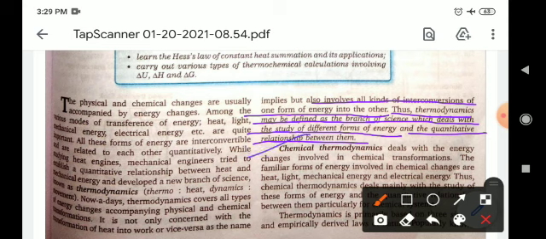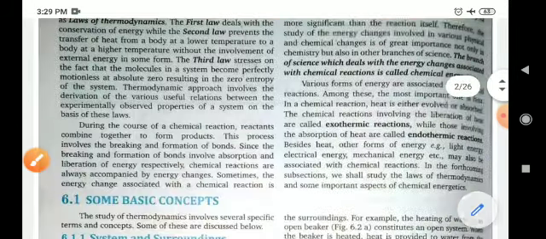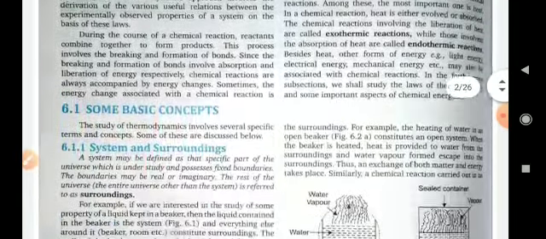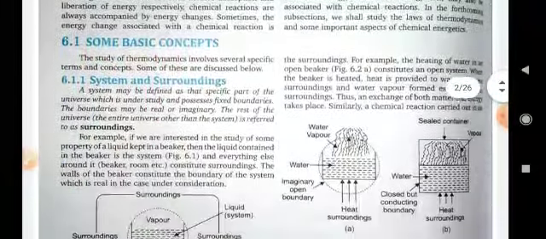So, chemical thermodynamics deals with the energy changes involved in chemical transformations. Okay. Now, some basic concepts about thermodynamics.